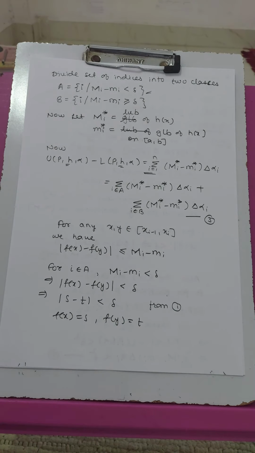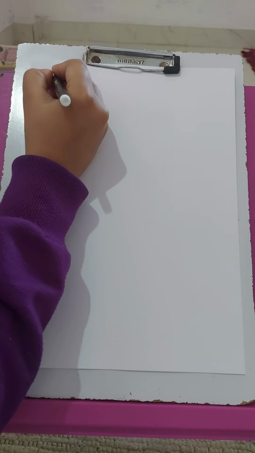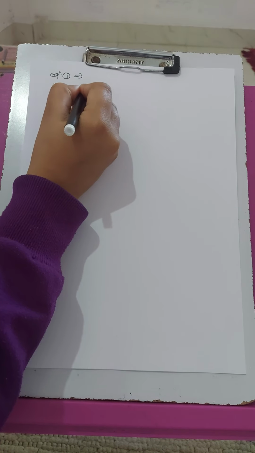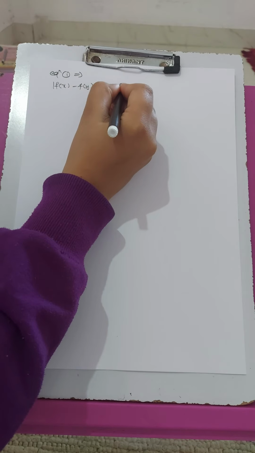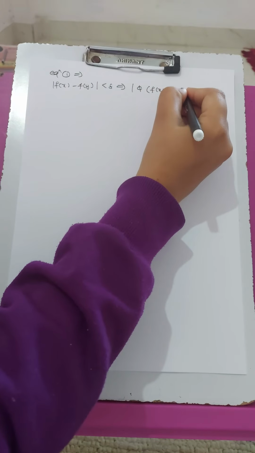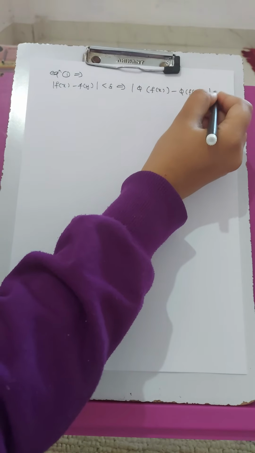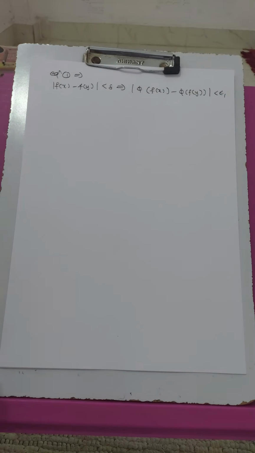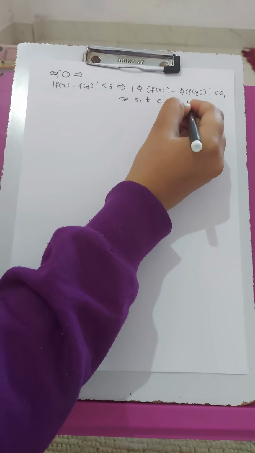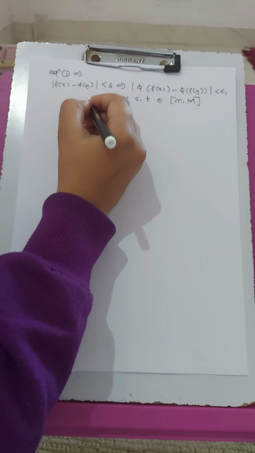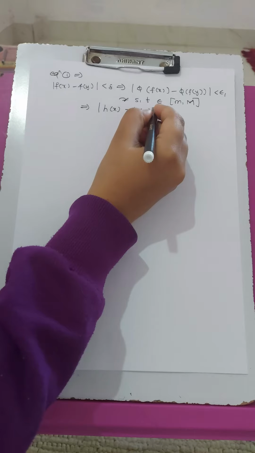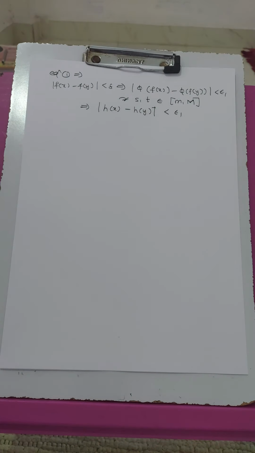Now from (1), it implies that |f(x) - f(y)| less than delta, which implies |phi(f(x)) - phi(f(y))| is less than epsilon 1, for s, t belonging to the interval [m, M]. So this implies that |h(x) - h(y)| is less than epsilon 1.